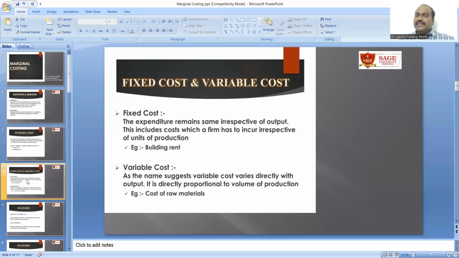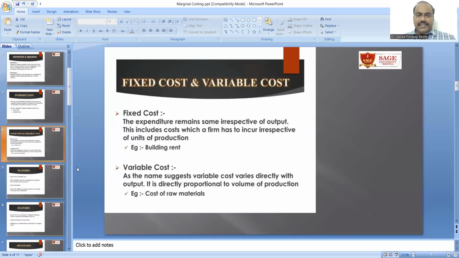So the importance given in marginal costing is to the variable cost. Here it is directly proportional to the volume of production. That is why the raw material cost and the labor cost are given due importance in marginal costing.